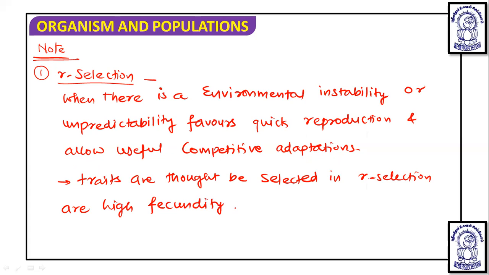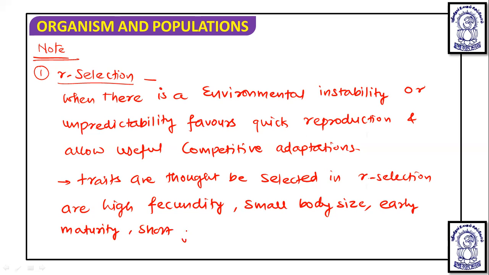Fecundity means an increase in the number of organisms. Then small body size, early maturity, short generation time, and wide offspring dispersion.